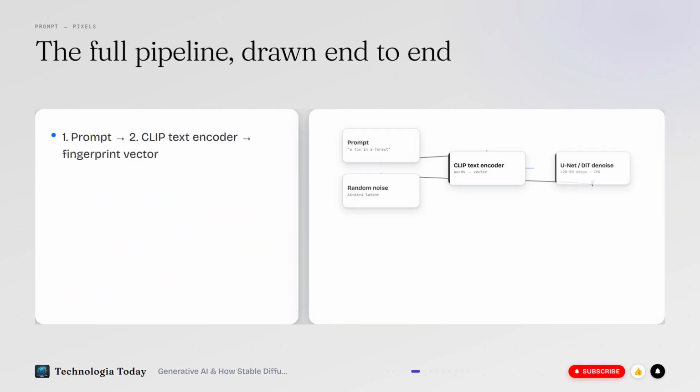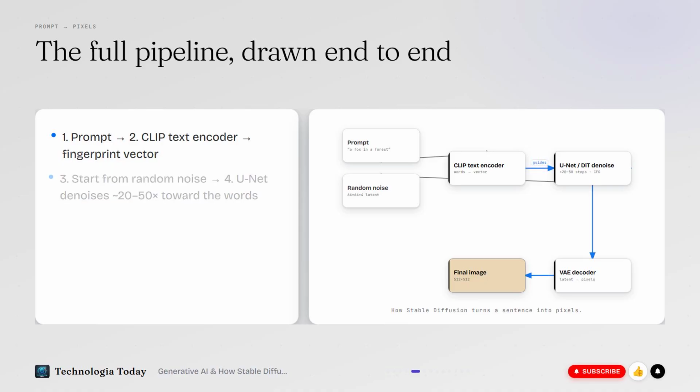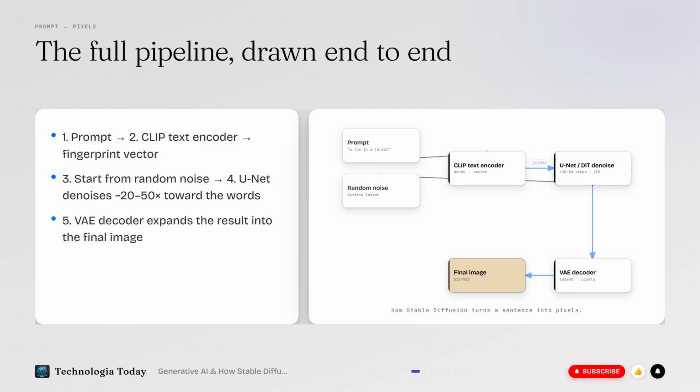Now wire the whole machine, the way Stable Diffusion runs it. Your prompt is a string of text. A text encoder called CLIP turns it into a vector of numbers, a mathematical fingerprint of your meaning. The model starts from a small square of random noise. Then the engine, a network called a UNet, looks at the noisy square and the CLIP fingerprint together and predicts the noise to remove, nudging the image toward your words, 20 to 50 times.